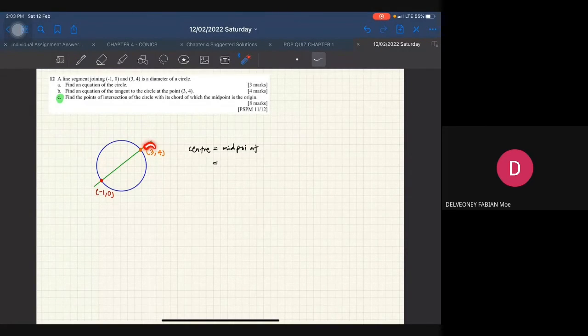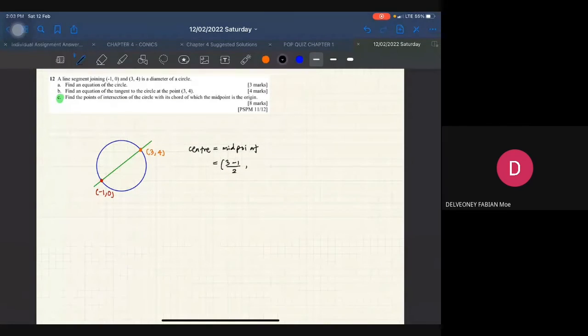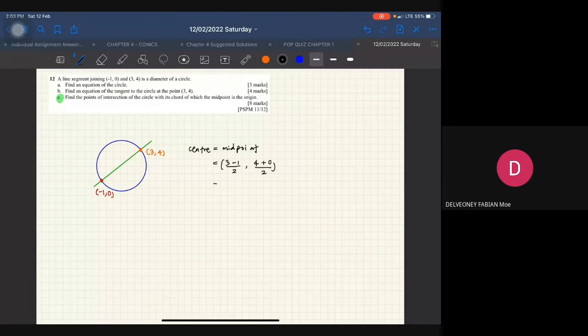Awak tambahkan x1 tambah x2 bahagi 2. Itu adalah x koordinat awak. So 3 plus -1, 3 minus 1 divide by 2. And for your y coordinate, 4 plus 0 divide by 2. 3 minus 1 is 2, 2 divided by 2 is 1. And then 4 plus 0 is 4, 4 divided by 2 is 2. So this is your center.